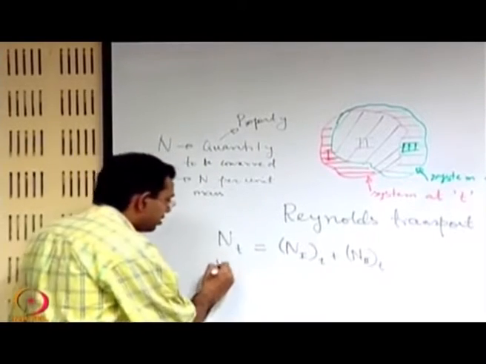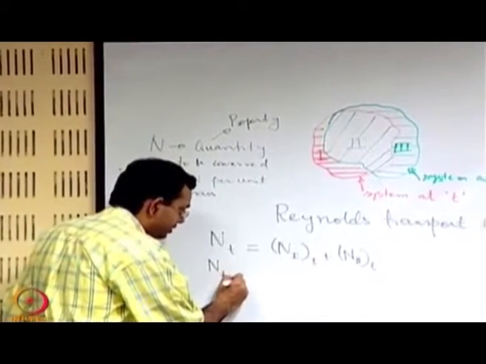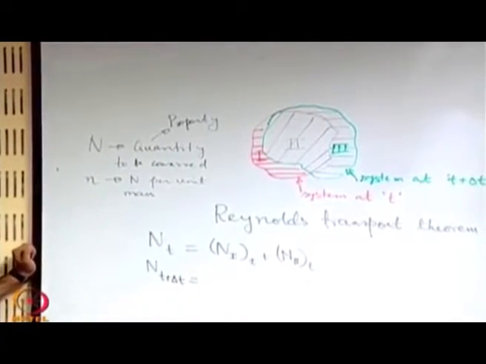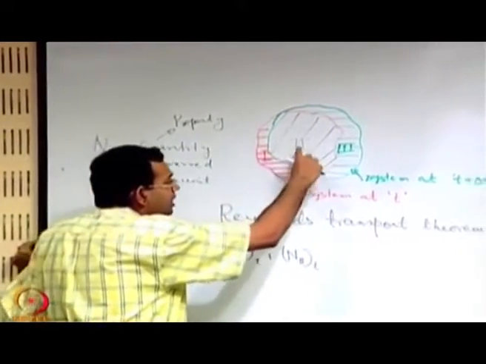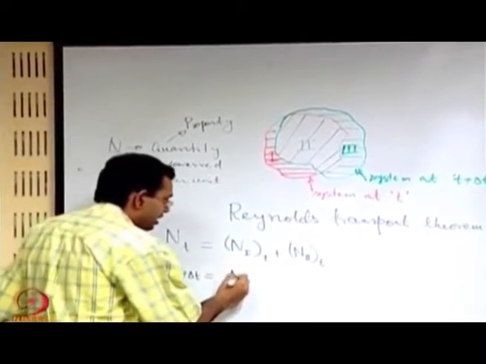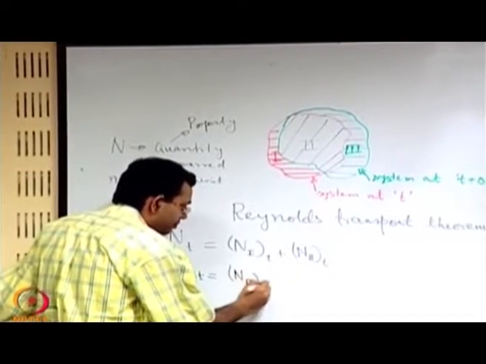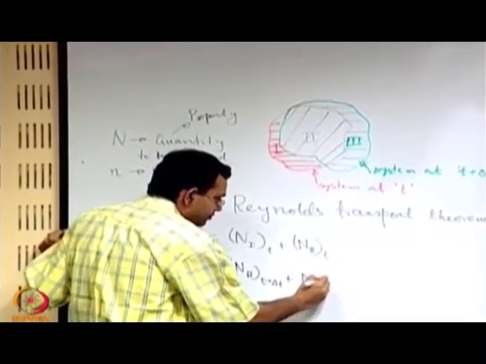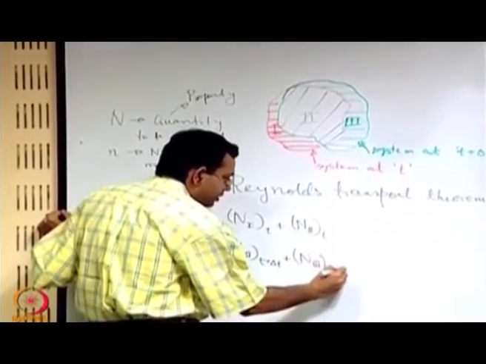Now, what happens to N at time t plus delta t? At t plus delta t, it occupies the regions 2 and 3, right. So, it is N at 2 at time t plus delta t plus N at 3 at time t plus delta t.